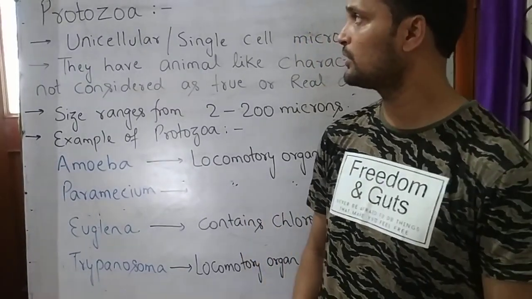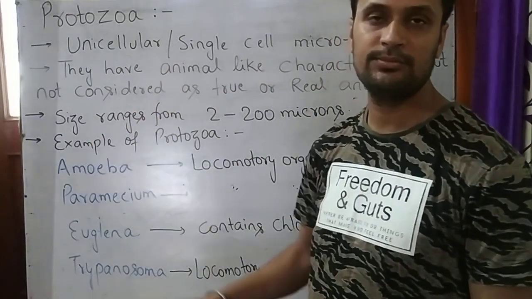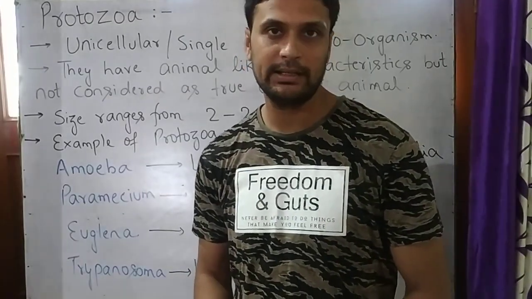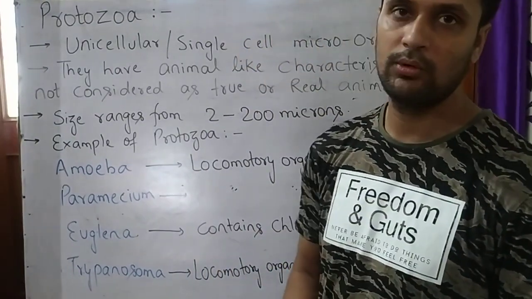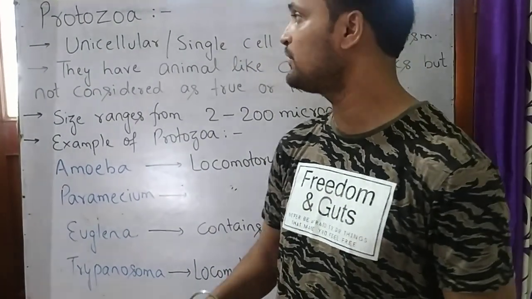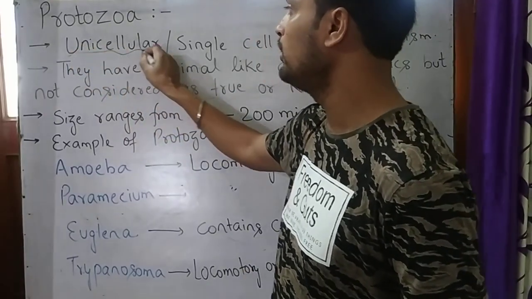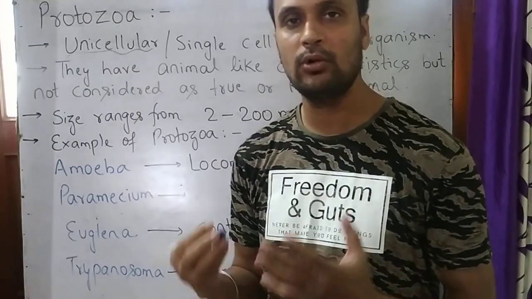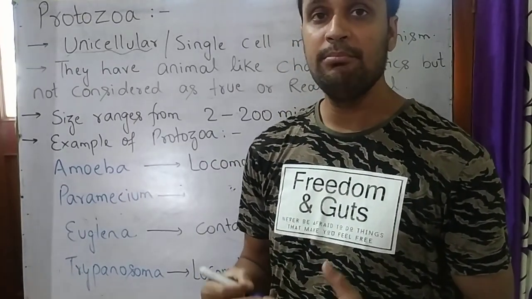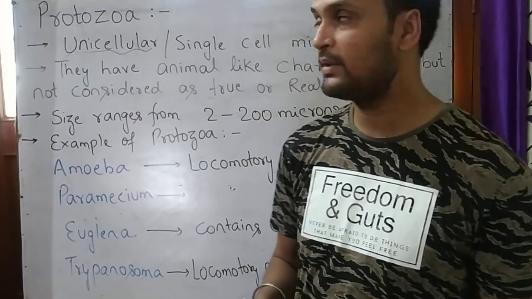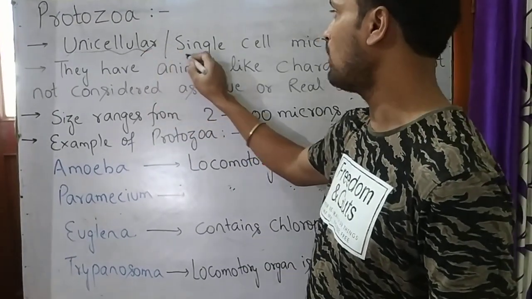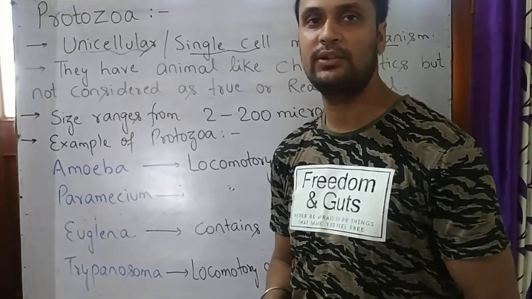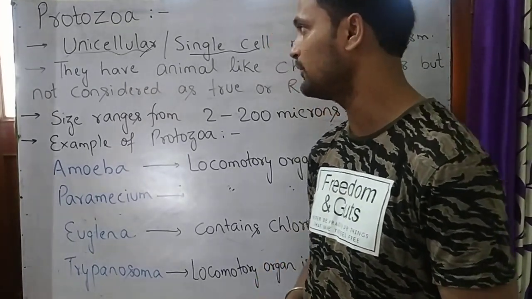So now we are going to study another class of microorganisms, that is protozoa. So what is protozoa? How do protozoa look? Protozoa is a unicellular organism. As I told you earlier, unicellular means those microorganisms whose body is made up of one and only one cell, also called single cell microorganisms. So protozoa is a single cell or unicellular microorganism.